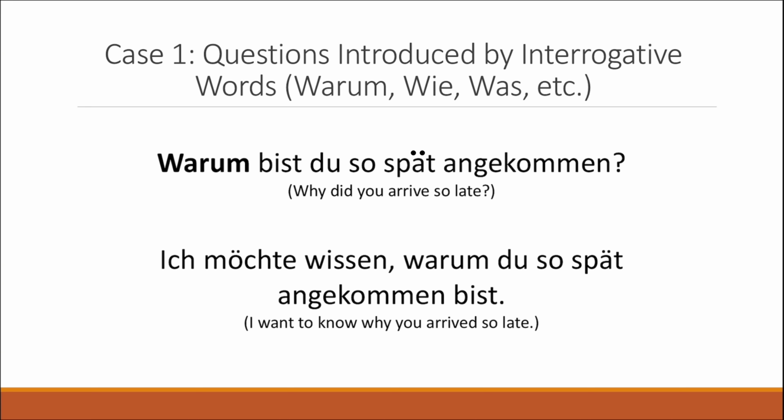So bist angekommen is going to become angekommen bist because it has basically the same function as a subordinate clause. And this is underlined. Warum basically becomes the conjunction which introduces the subordinate sentence, and angekommen bist is then the verb at the end.